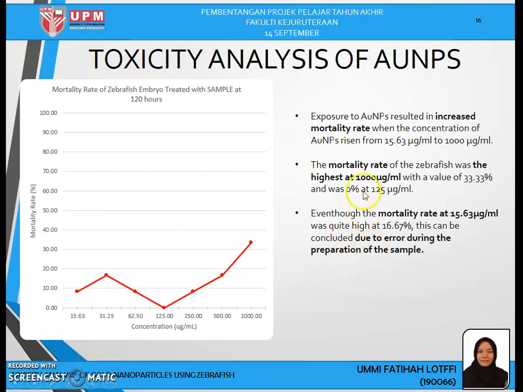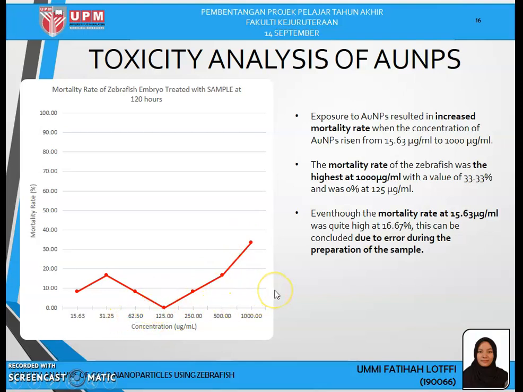Okay, for the mortality rate, exposure to gold nanoparticles results in increased mortality rate when the concentration of gold nanoparticles rises from 15 to 1000 microgram per mil. The mortality rate of the zebrafish was the highest at 1000 microgram per mil with a value of 33.33% and 0 at 125 microgram per mil.